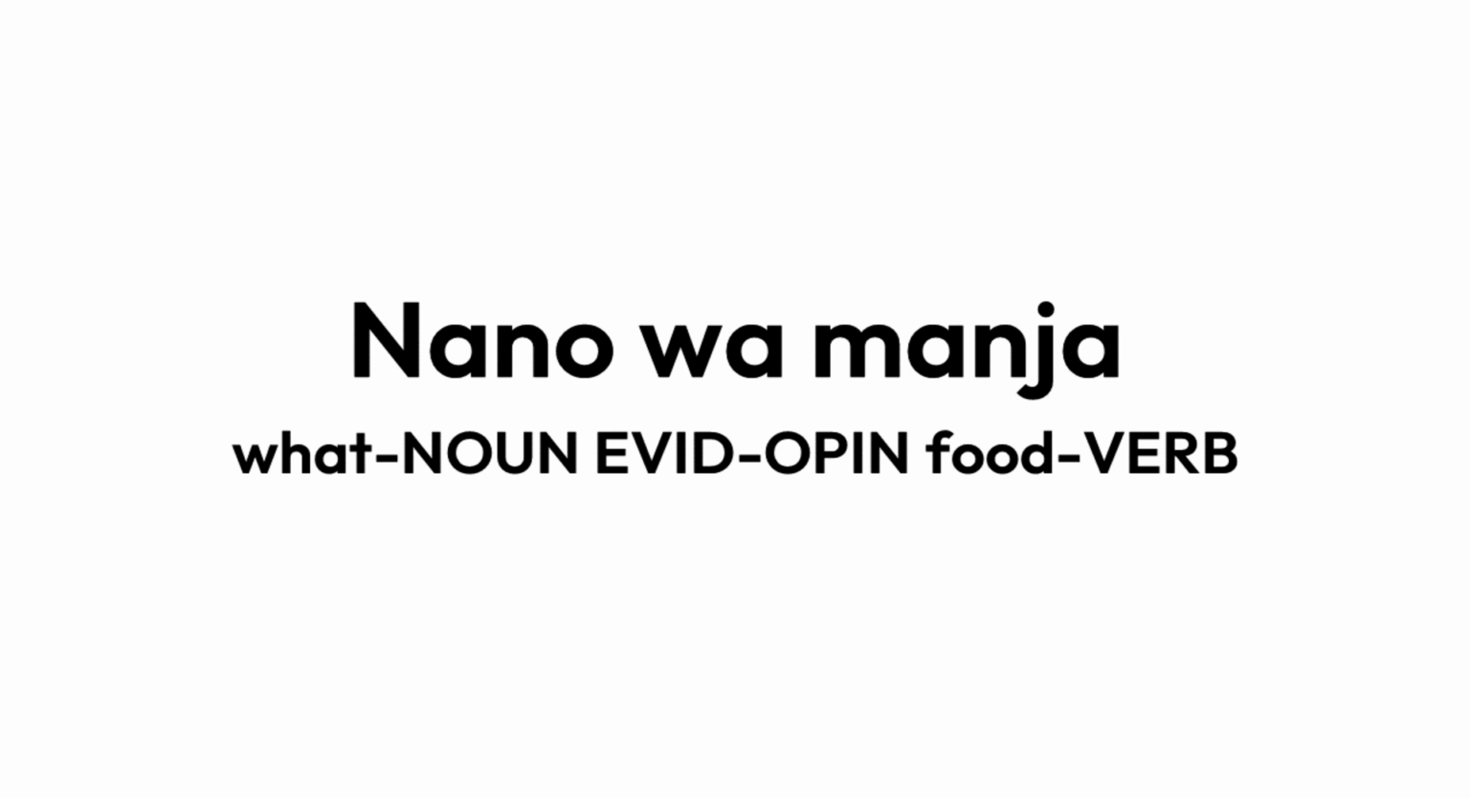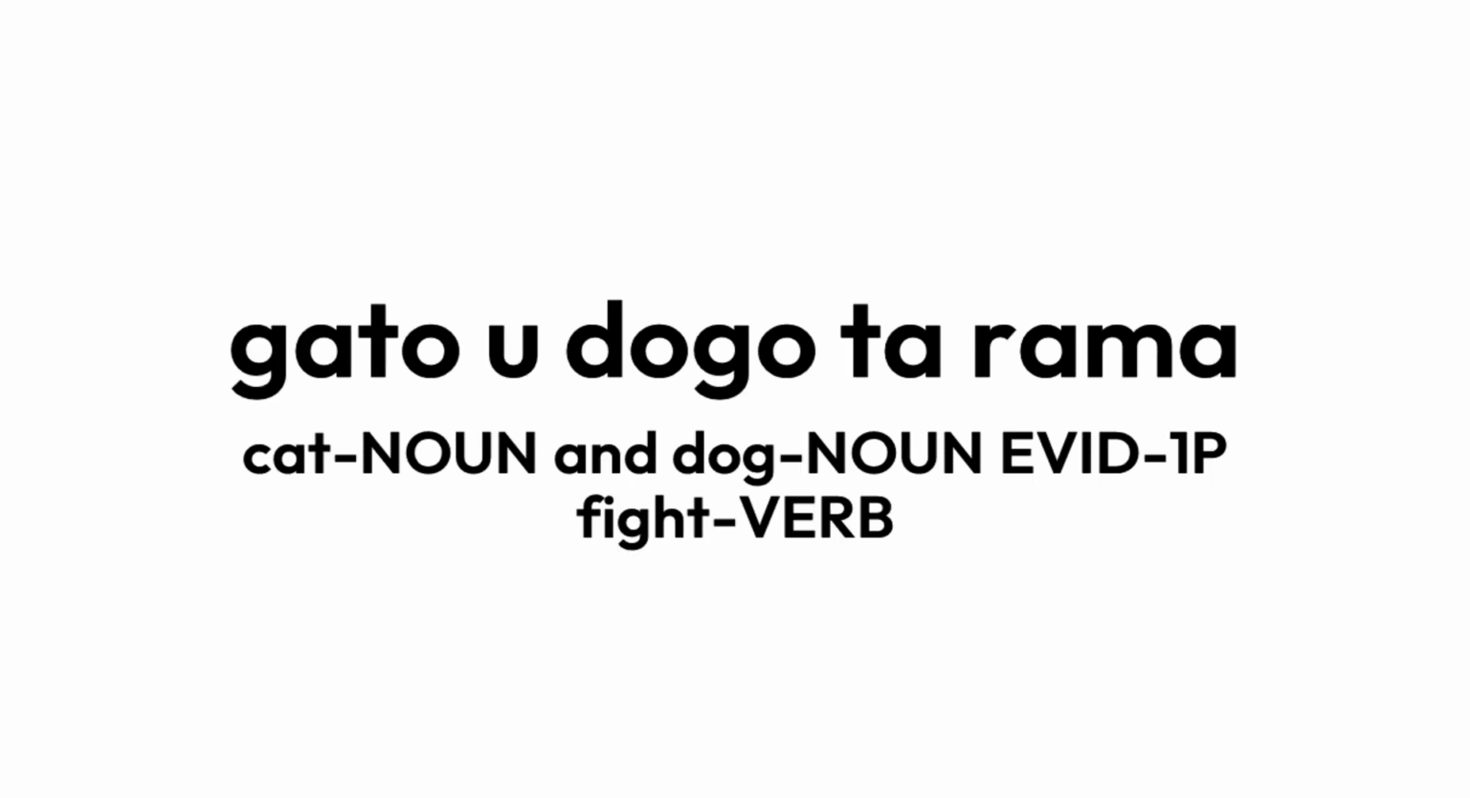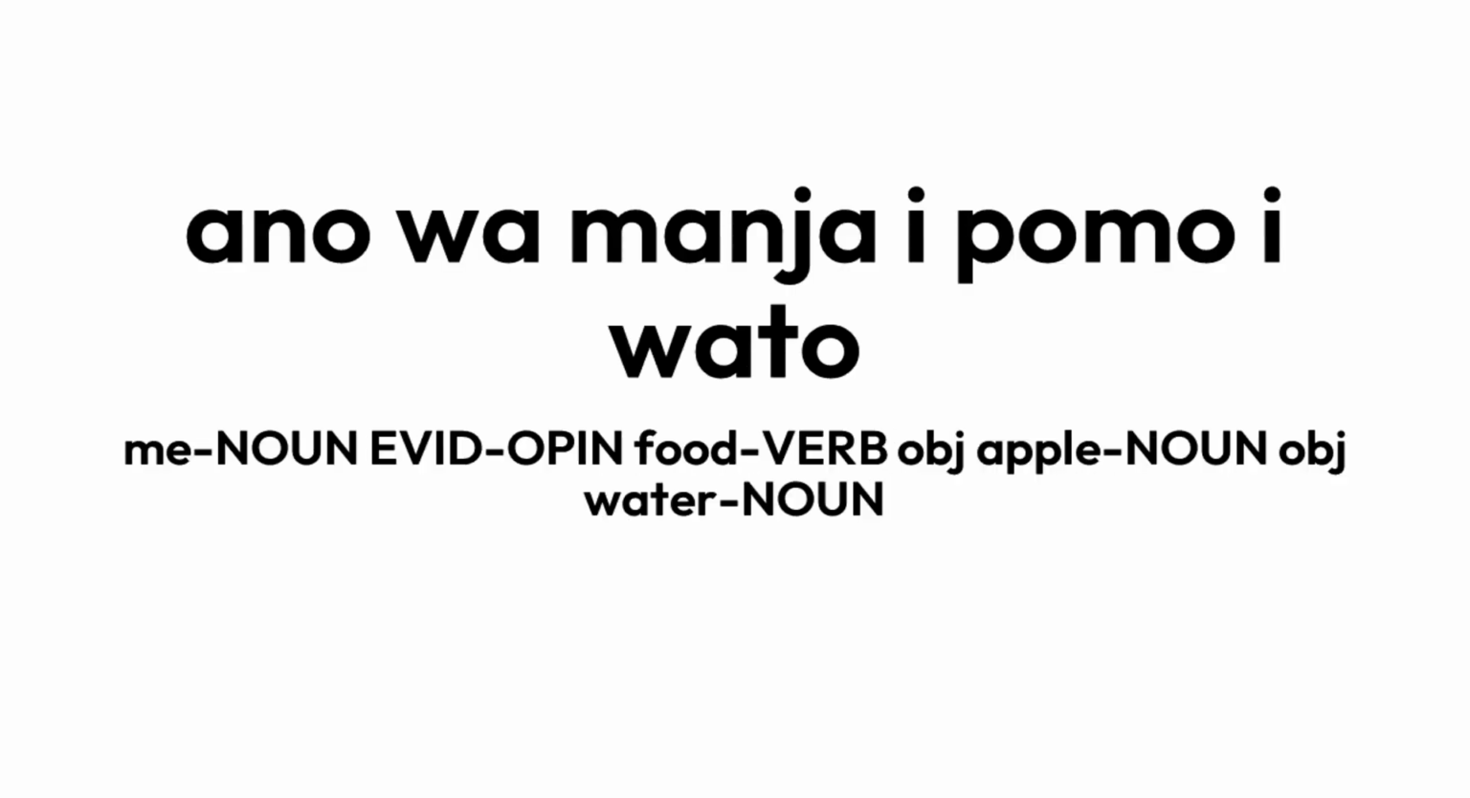If you want to have two subjects, objects, or verbs, use u between them. For example, dogo ugato karama would mean I saw the cat and the dog fighting. There's an exception for objects, where you, instead of u, use I. So, anu wa manja I pomo iwato would mean I think that I'm eating the apples and the water.